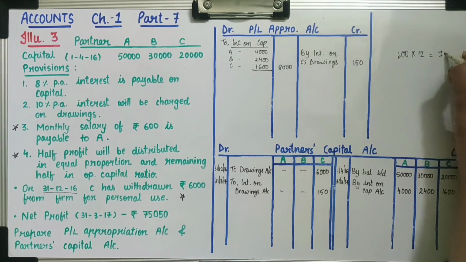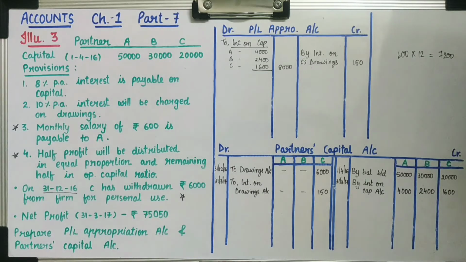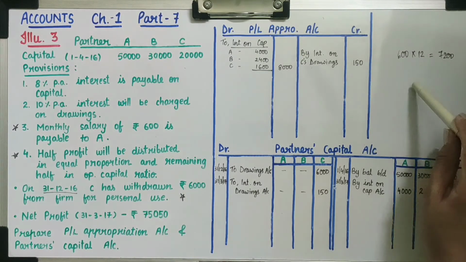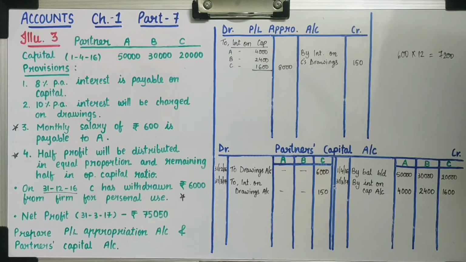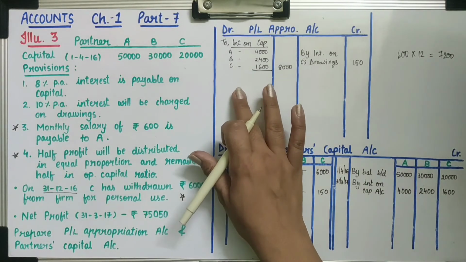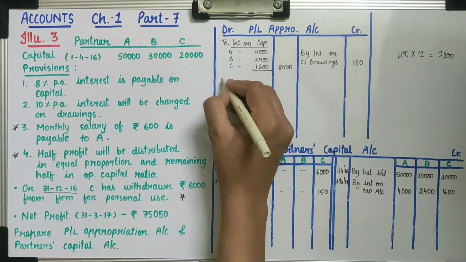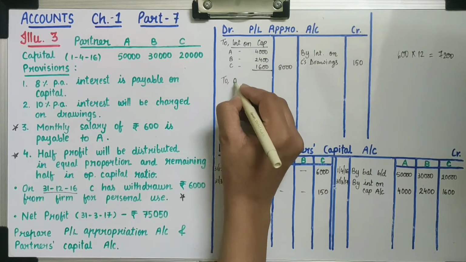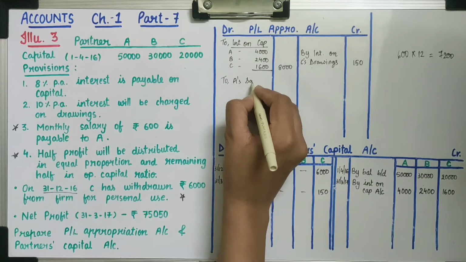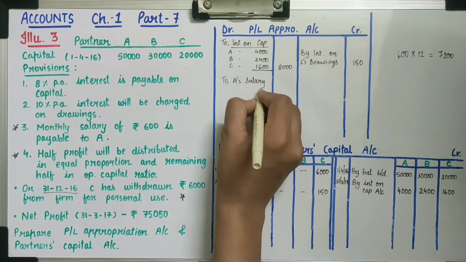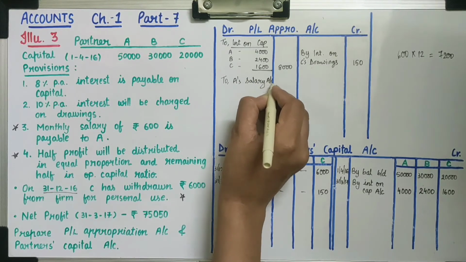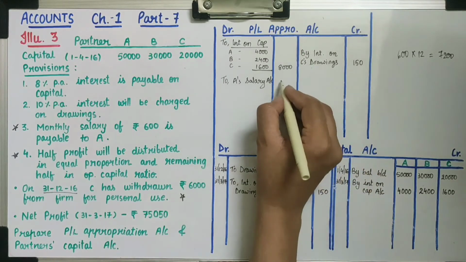So 7,200 will be paid to partner A. Now this salary firm is paying to partner A, so it is an expense for firm. So we will record on debit side, to A's salary account, 7,200.